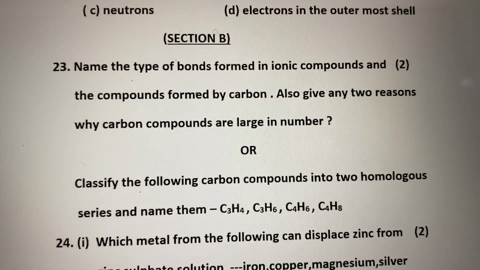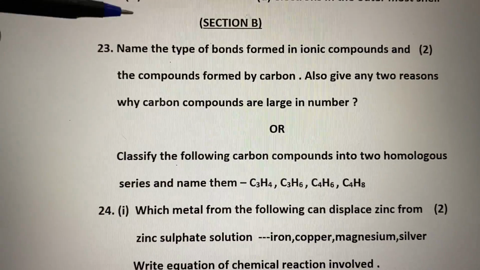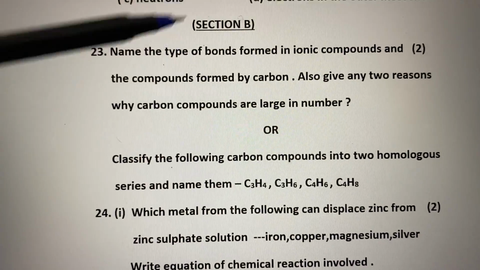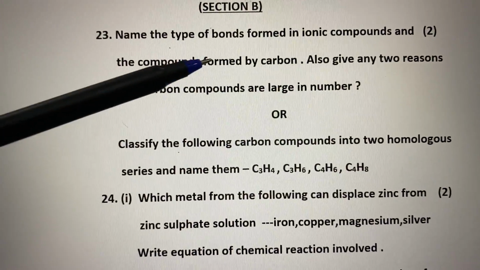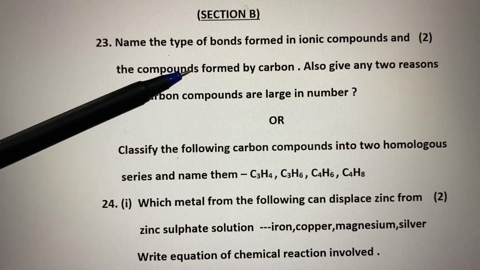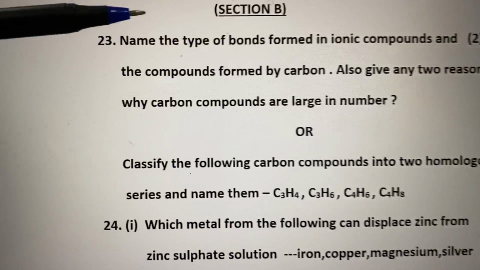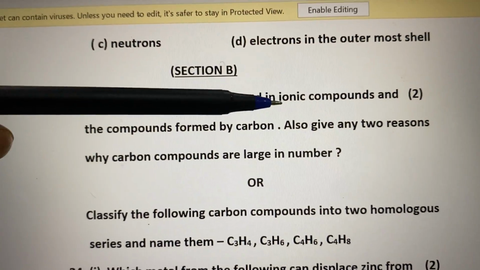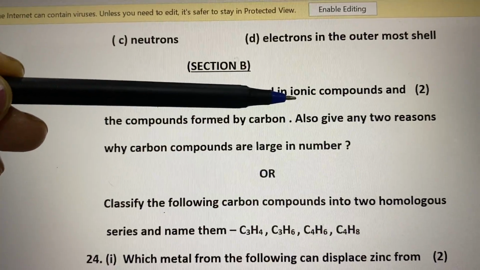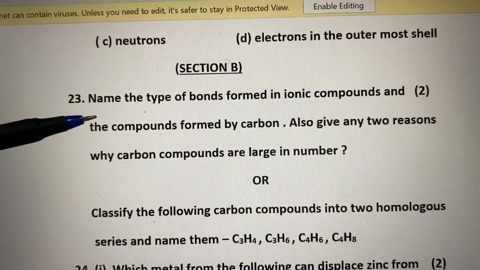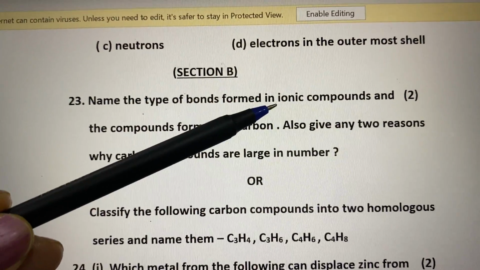Students, our next question is question number 23. Name the type of bonds formed in the ionic compounds and the bonds formed in the covalent compounds, carbon compounds. Okay, so what is the type of bond in the ionic compounds? Ionic bond, right? This ionic bond is formed by the transfer of electrons. So the correct answer is ionic bond.